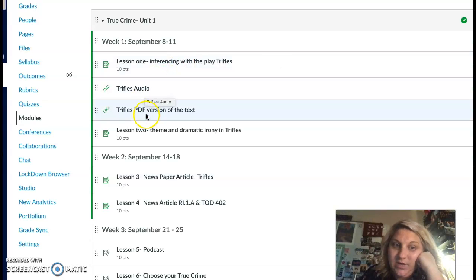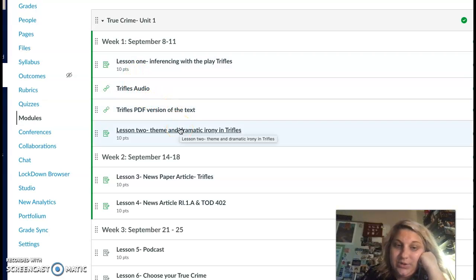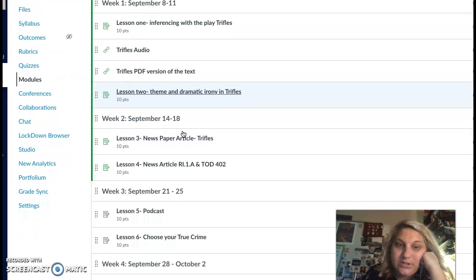We do have the audio and PDF version of the text, so these little tools here are for you to be able to open and read the play and also to listen to it. On lesson 2, you're going to take theme and dramatic irony, and you're going to write about those that you've learned or how you can apply them to the play Trifles, and you will post that in your reader's notebook on OneNote. This week is week 2, for September 14th through September 18th.